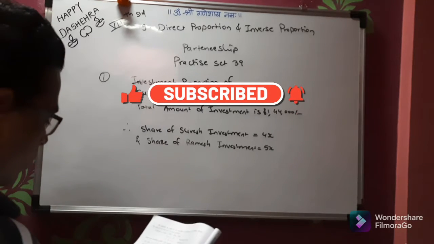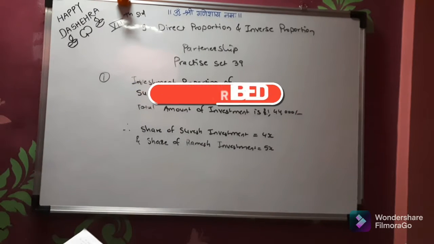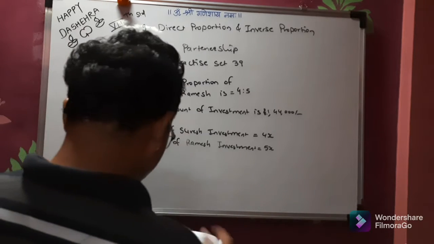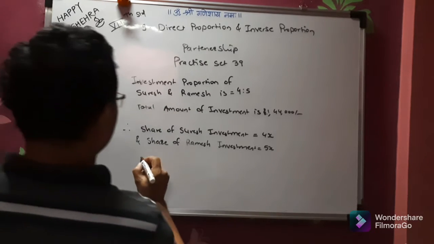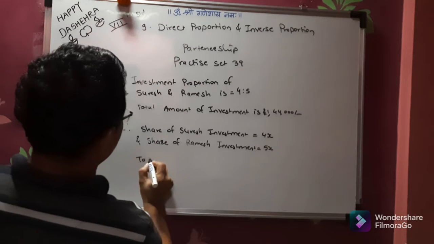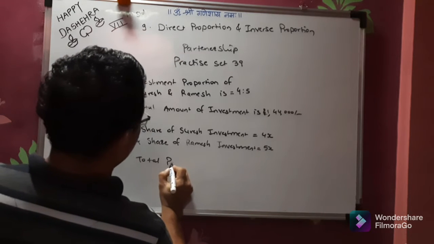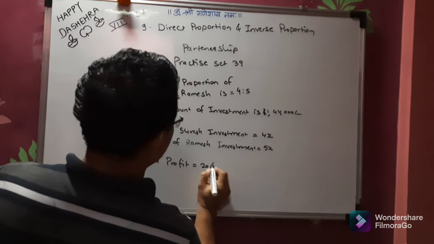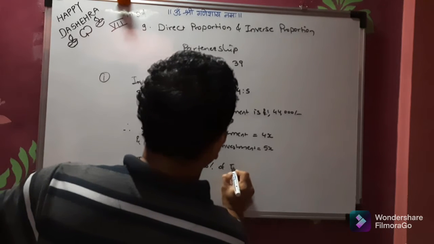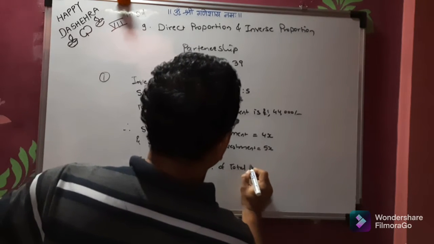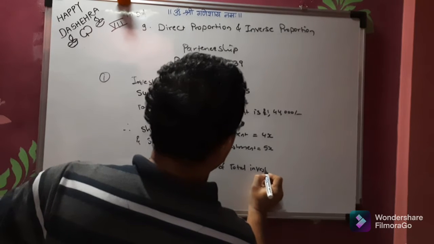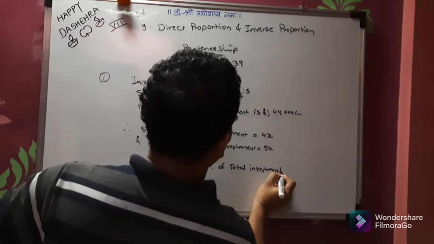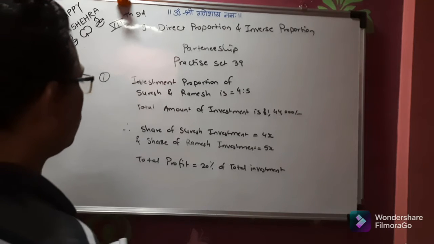Now what have they written? After some years, they sold it at a profit of 20%. What is the profit? Total profit is equal to 20% of total investment. What is the total investment?